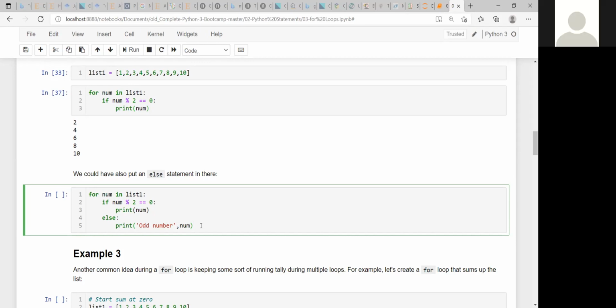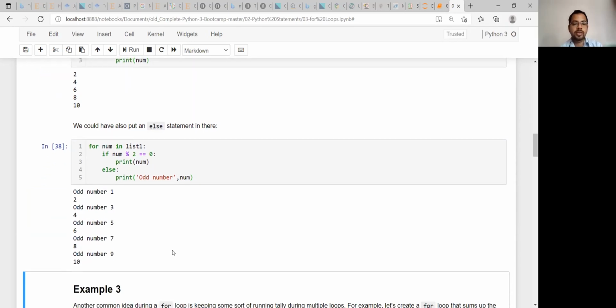Yes, sir. Now you run this. Then you will see that the first time it is printing from the else statement, odd number 1. Next iteration it is 2, so it is only printing 2. Again it is iterating. Now the next value is 3, which is not an even number, so it will print from here odd number 3. Then 4 is even, so it is printing only 4, like this. Okay. So this is the logic of how the for loop is running with the if else statement.